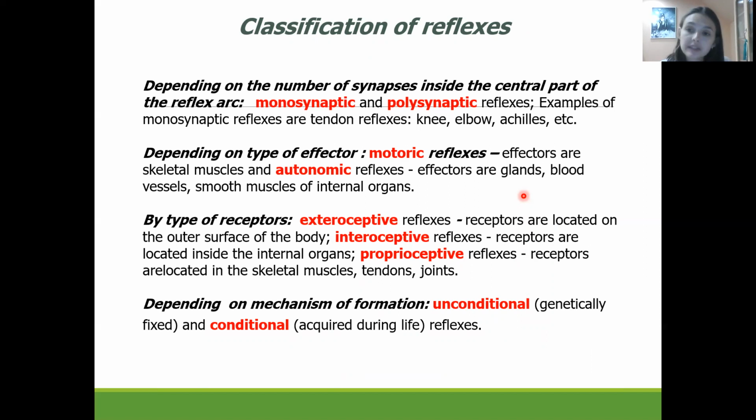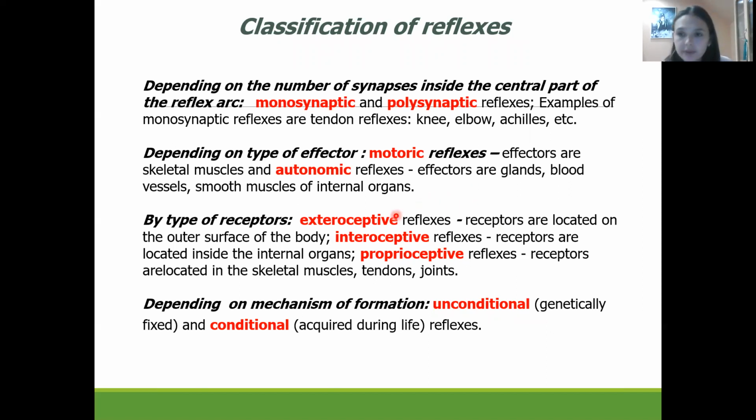It means when the sensory neuron will bind to the motor neurons without connection with the higher centers of the central nervous system, I mean with the cerebral cortex. Depending on the type of effector organ, they could be motor reflexes or autonomic reflexes. Then the effectors are glands, blood vessels, smooth muscles of internal organs.